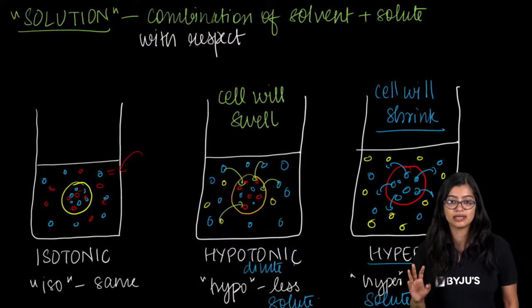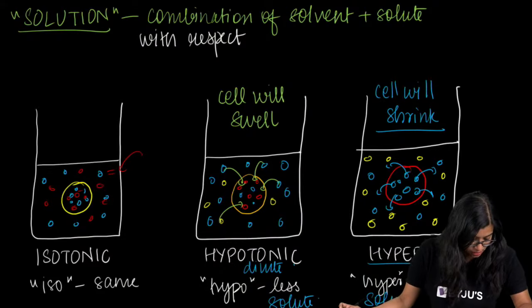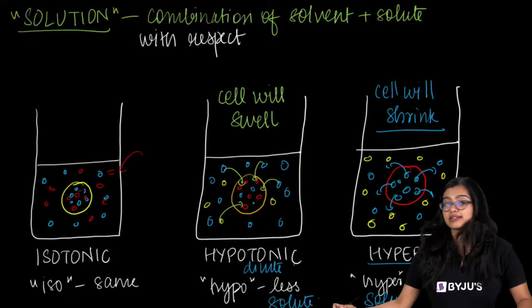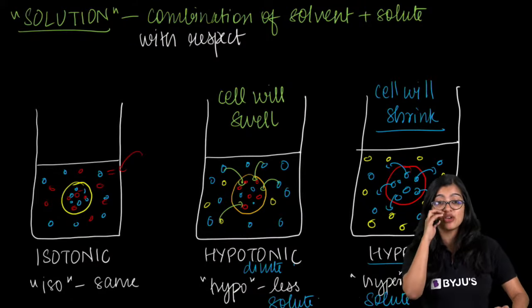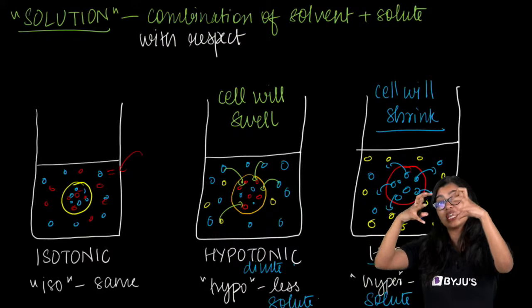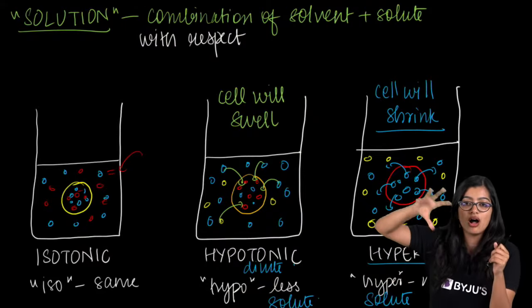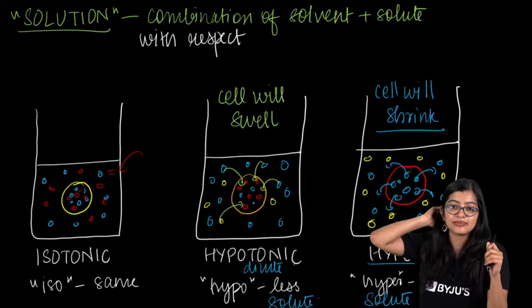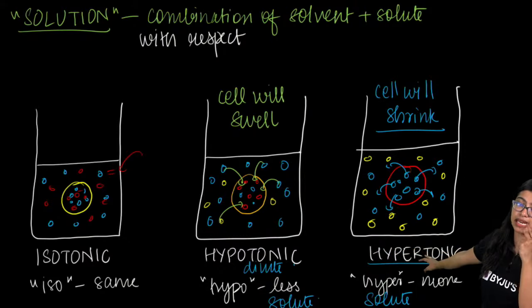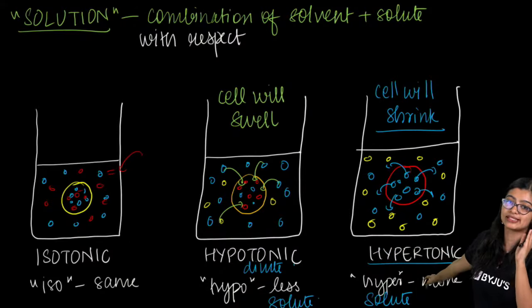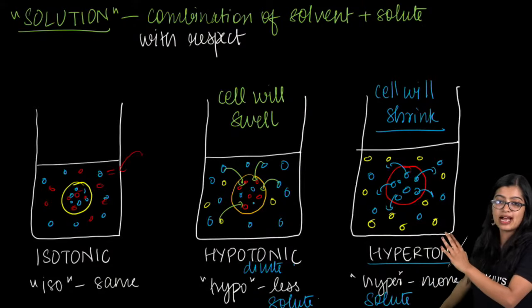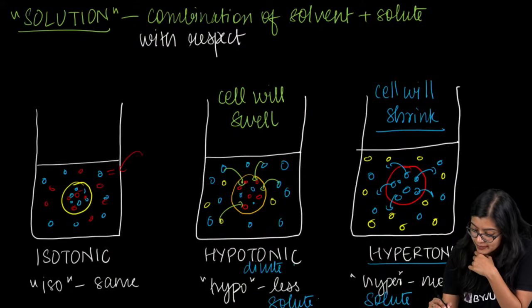Are we all clear? Ma'am, the process through which a living plant cell loses water through osmosis, due to which shrinkage occurs? Yes. So in plasmolysis, Nisha, you can add one point that extreme shrinkage takes place. All the water will have gone out. So are we clear with these three? In hypo, the cell will swell. In the other one, the cell will shrink. In this one, it will remain the same.